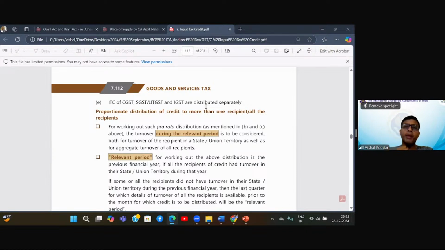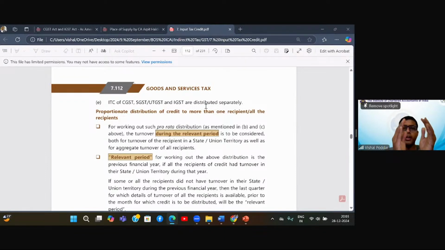Now, if I am having C plus S credit of my state, let us say my state is Maharashtra because head office is Mumbai, and you are a unit in Gujarat, another person is a unit in MP, another person is a unit in Jammu and Kashmir, another person is a unit in Uttar Pradesh. Now, if I am distributing my C plus S credit as C plus S credit to all of you, you will never get the ITC for that. So we will study that as it comes further.